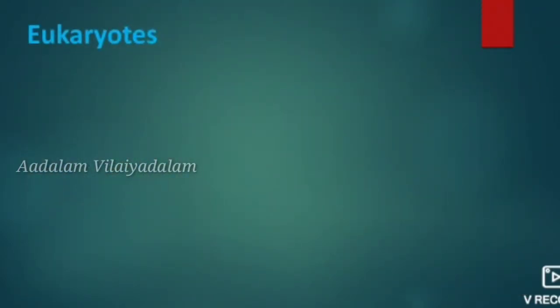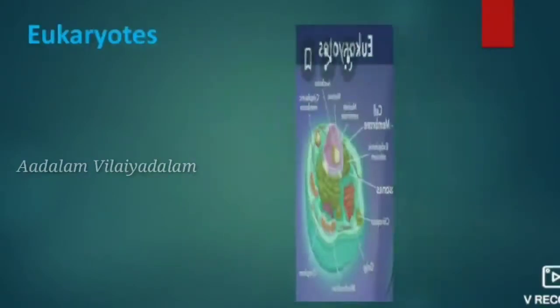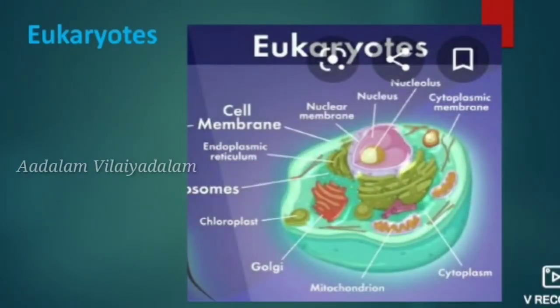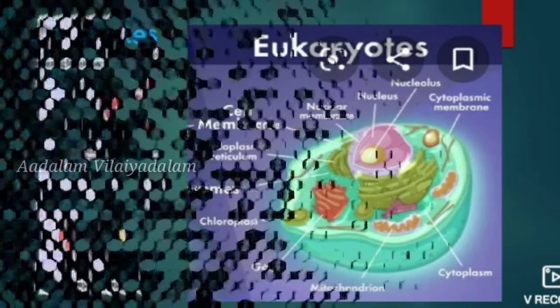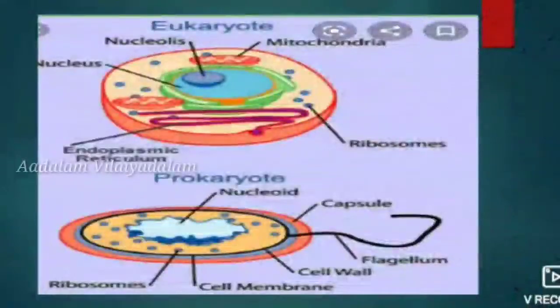The organisms which contain a well defined nucleus, and the nucleus is covered by a membrane, this type of organism is known as eukaryotic organisms. That is, it has a well defined nucleus which is present in the center of the cell. And the examples for these eukaryotic organisms are plants, animals and living beings, that is human beings.